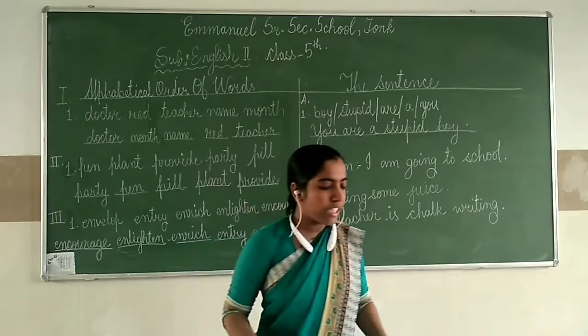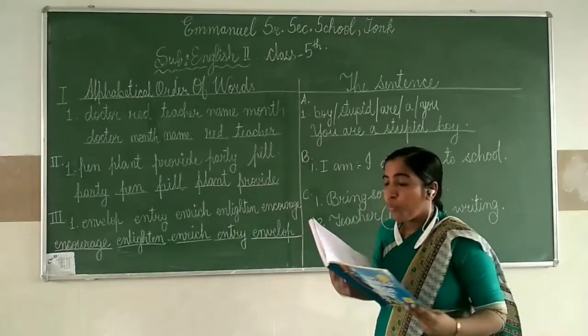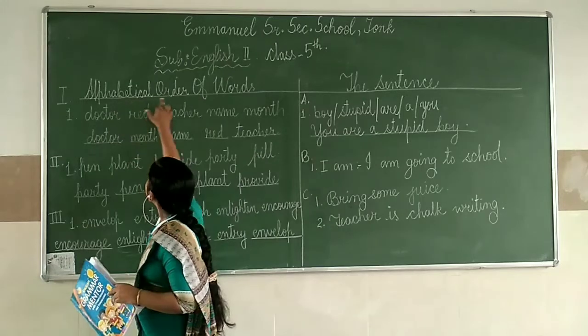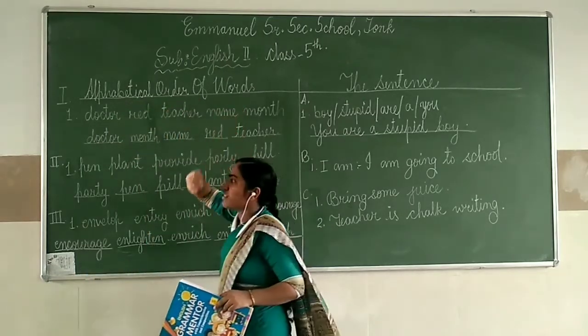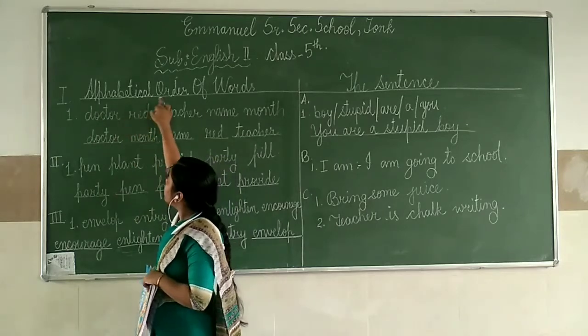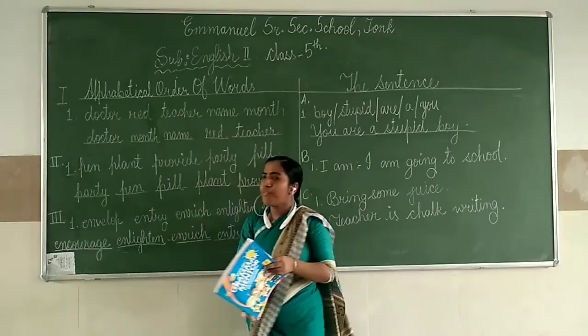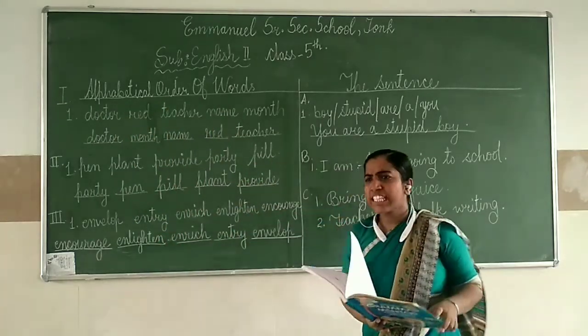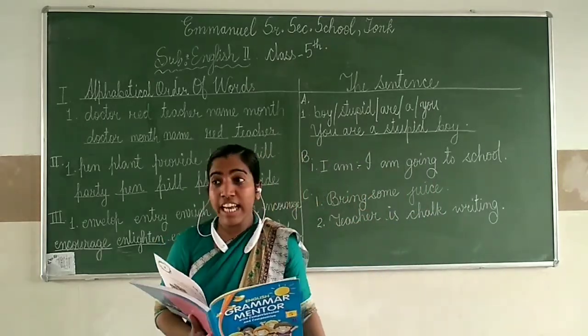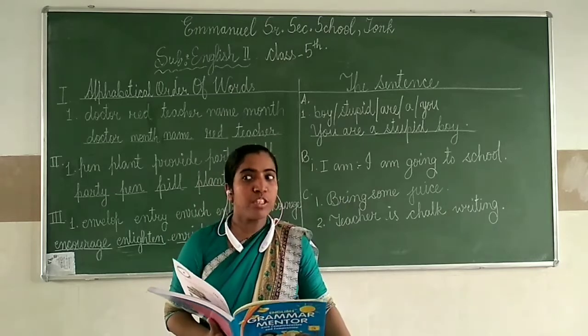Okay, now listen carefully. What is the name of chapter 1? Alphabetical order of words. Once again, read along with me. What is the name of chapter 1? Alphabetical order of words. Now you may be thinking, what is an alphabetical order? Am I right? Alphabetical order क्या है? आप लोग इस बात के बारे में सोचते होंगे.